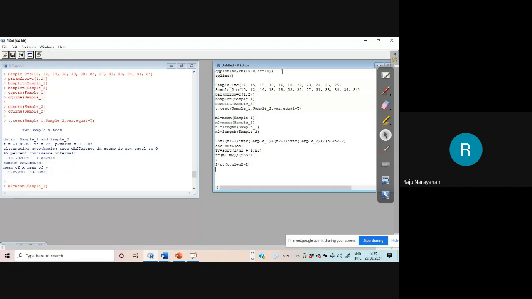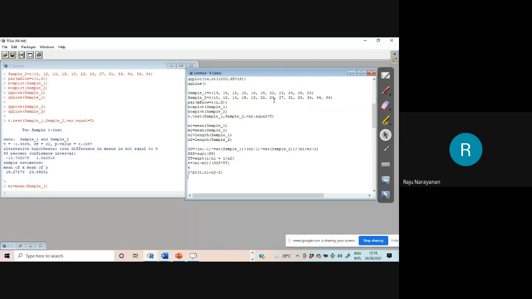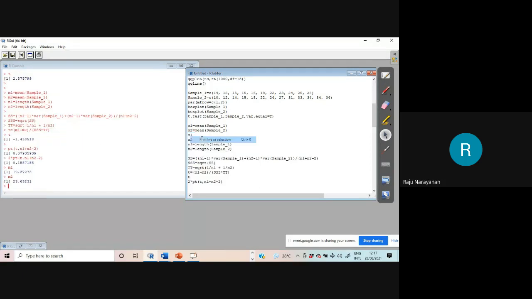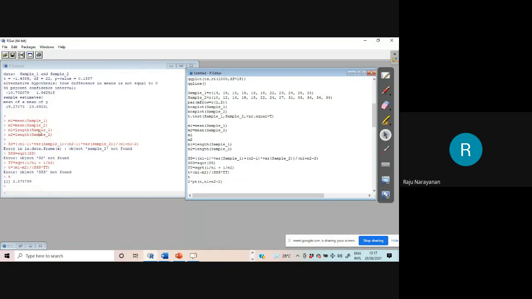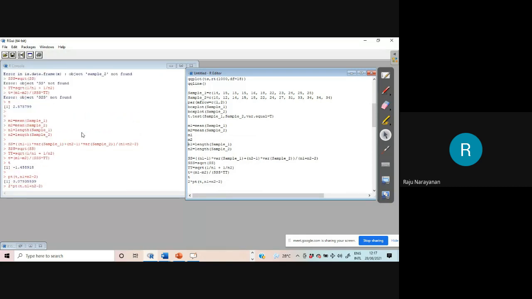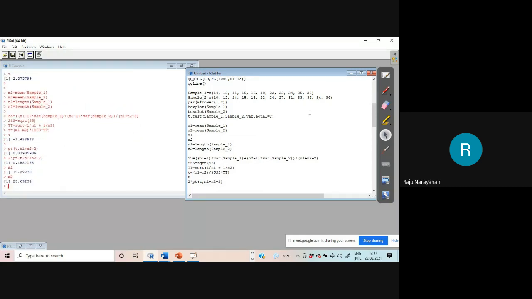Okay, yesterday we have discussed that is x1 bar minus x2 bar into t value into root of that, etc. Using that formula. Sample estimates 19.27 is M1. 19.27 is mean of the first population. Sorry, mean of the first sample. Sample estimates 19.27, 23.69. All the details you are getting.